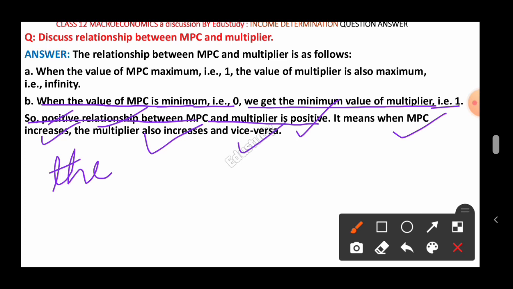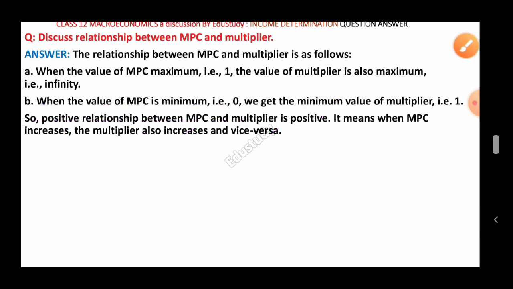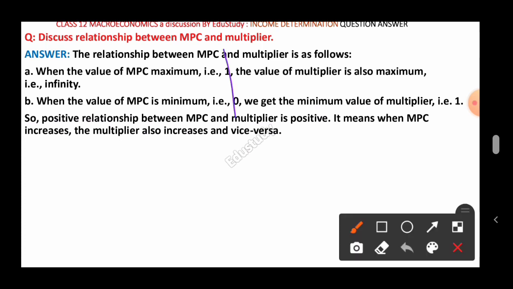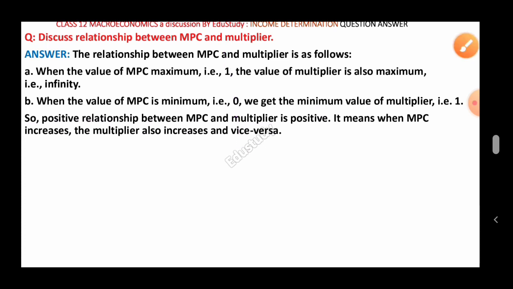So this is all about the relationship between MPC and multiplier, and this question was asked in the previous year exam of a board. I have forgotten, I think CBSE, maybe other boards also asked it. So you can expect this question in your 2021 exam, a very important question. Let's come to the next question.